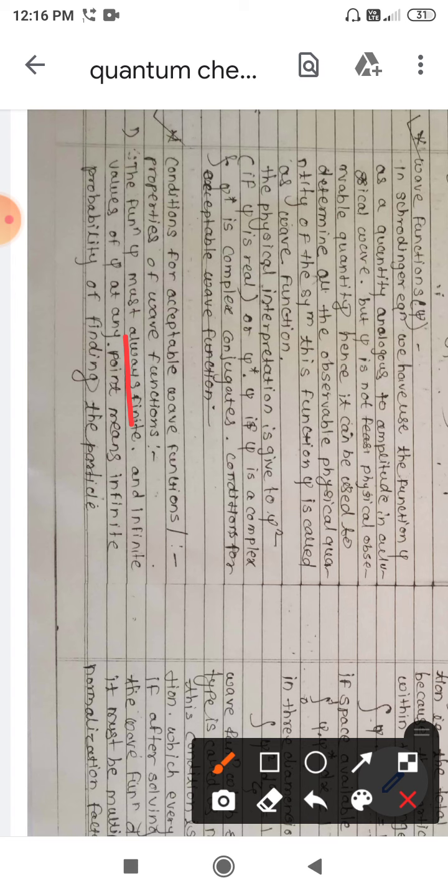If it is infinite, then the psi values must give a probability of finding the particle within a given limit. Even if the function is infinite, we can make it an acceptable wave function if we put certain limits on its boundaries.